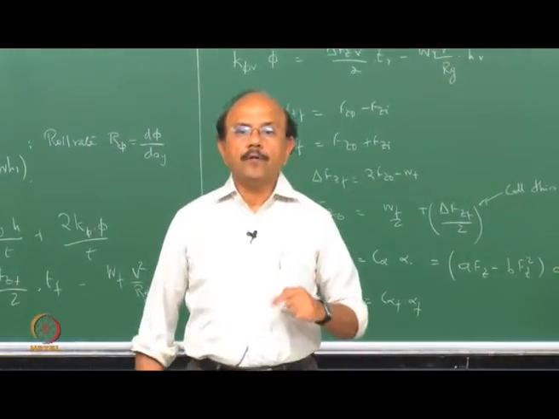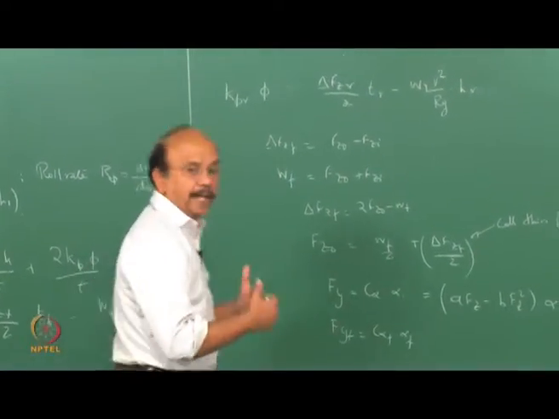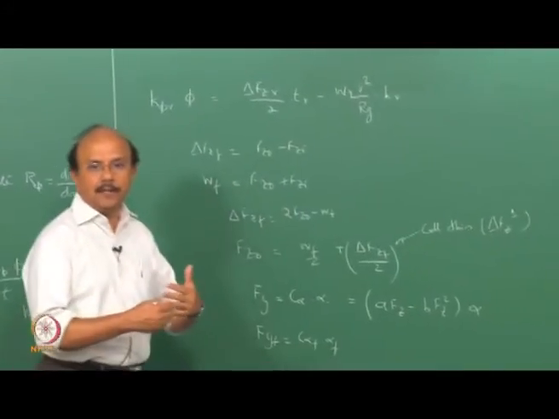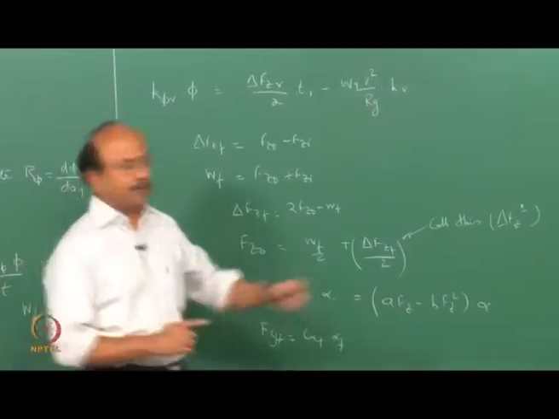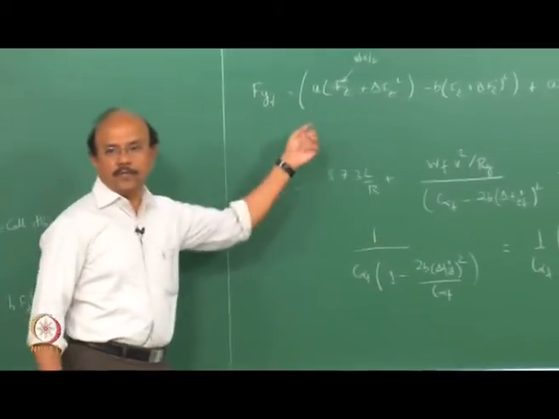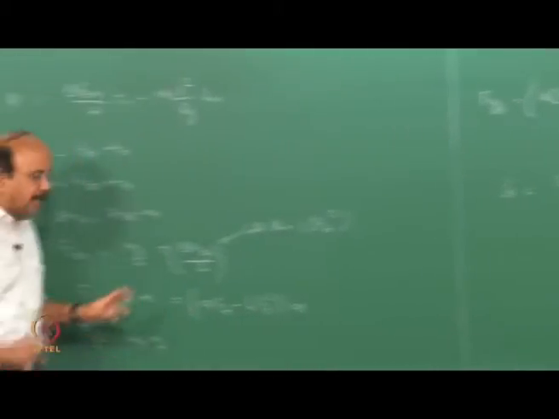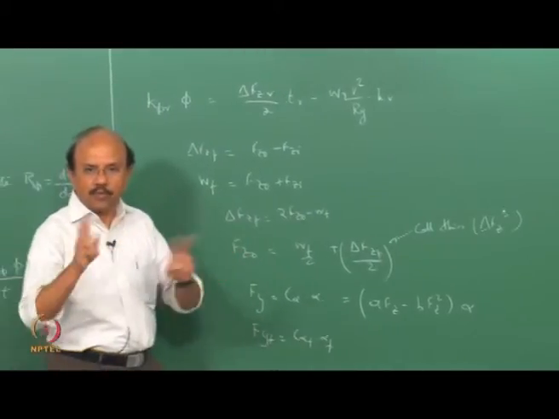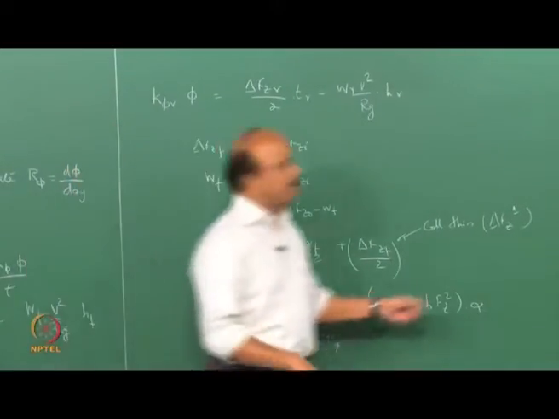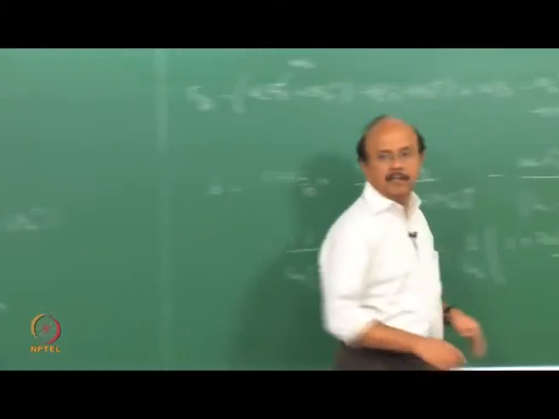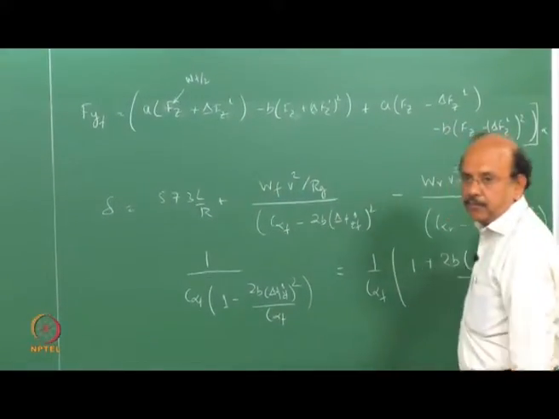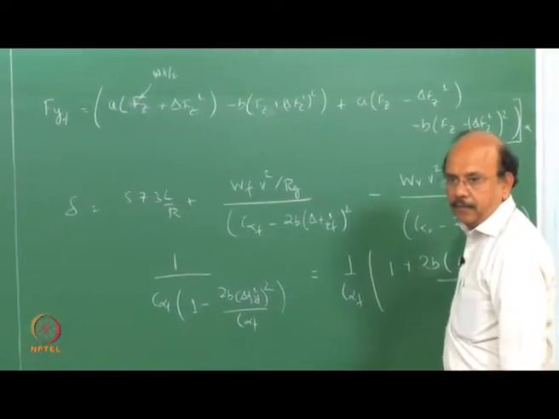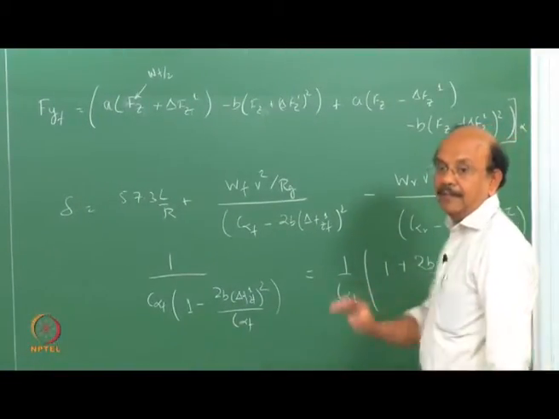So now when I want to look at the front Fyf, that is the lateral force of the front two tires, then what should I do? I have to substitute, and I will get the sum of the two tires' contribution. The first one is the outer tire's contribution, and the second one is the inner tire's contribution, multiplied by alpha.